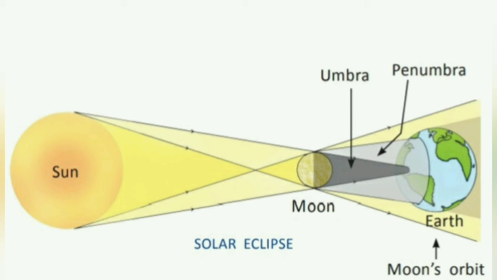The region on the earth where umbra, this dark part, falls has total solar eclipse, and the regions where penumbra falls, this grey part, have partial solar eclipse. And solar eclipse lasts for a very short duration, a few minutes or so.